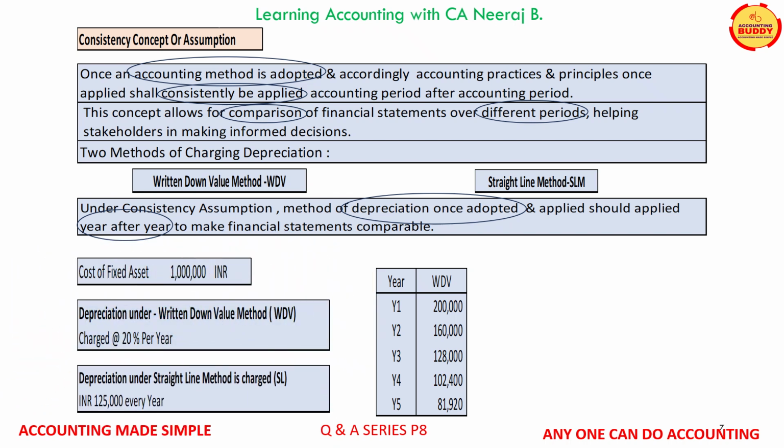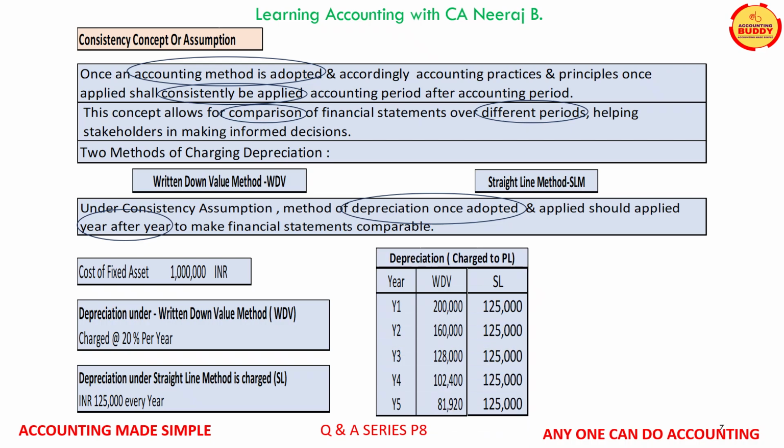Now under the straight line method, the same amount of depreciation will be charged, say INR 125,000 per year. In our example, the business has estimated 8 years as the useful life of the fixed asset. As per the straight line method, the depreciation for year 1 to 5 is displayed on your screens.